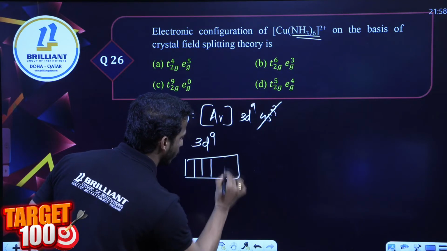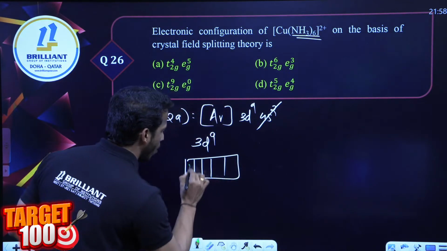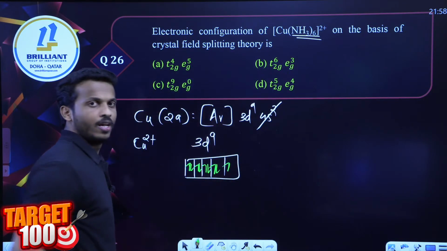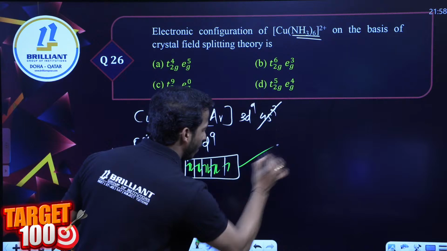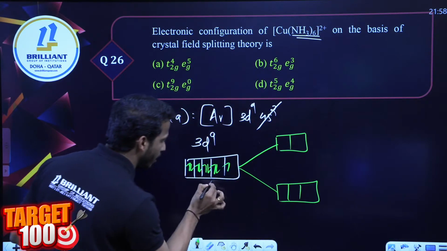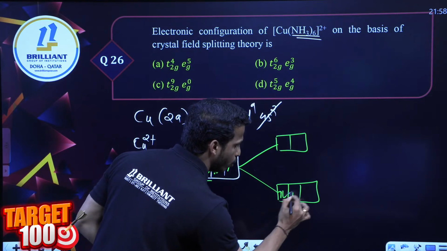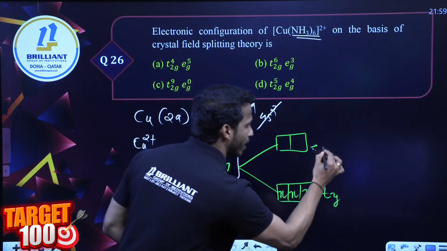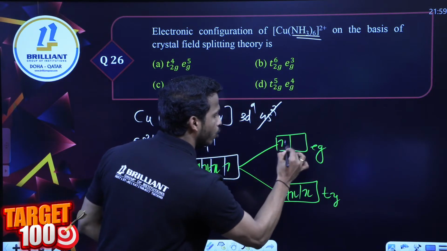After pairing, what is the situation, dear all? 9 electrons paired: 1, 2, 3, 4, 5, 6, 7, 8, 9. Now you split into which levels, dear all? t2g and eg. t2g is the first 3 orbitals where 2 are there. This is our t2g orbital and this is our eg orbital where it contains 2 and 1.